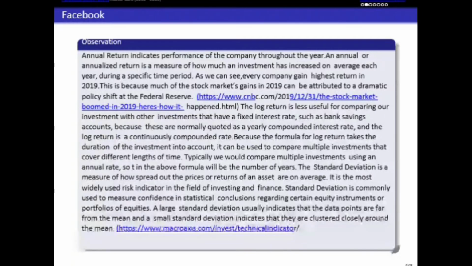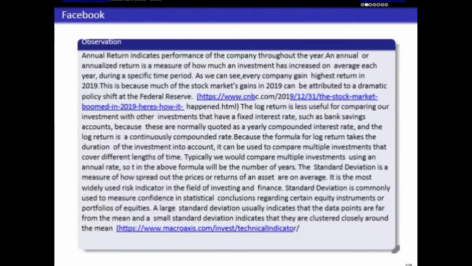Because the formula for log return takes the duration of the investment into account, it can be used to compare multiple investments that cover different lengths of time. Typically, we would compare multiple investments using an annual rate. So, T in the above formula will be the number of years.